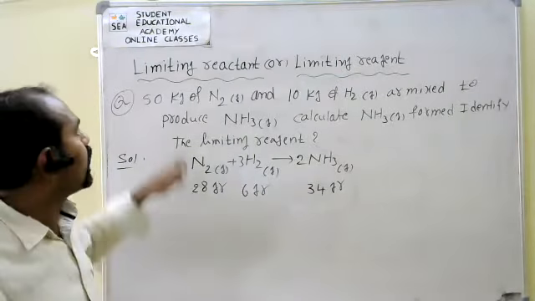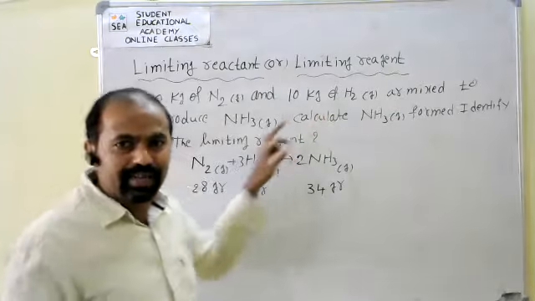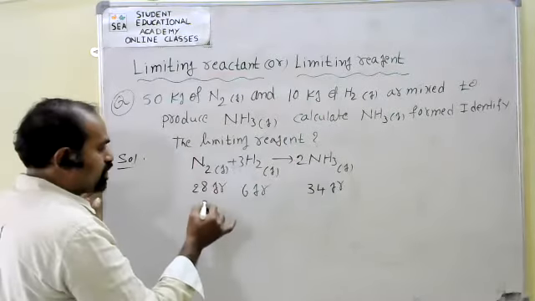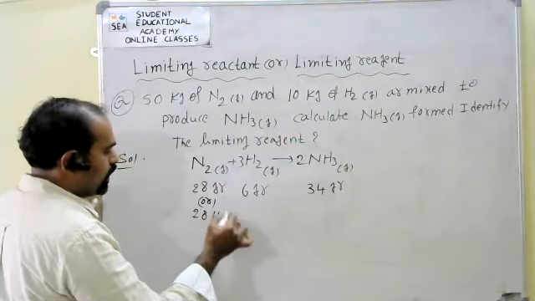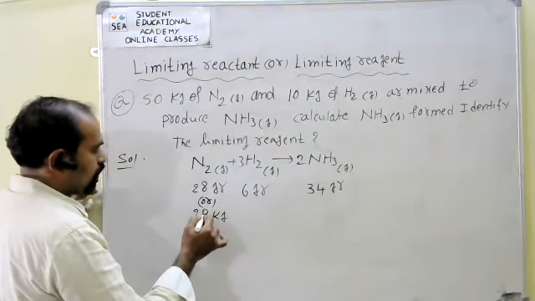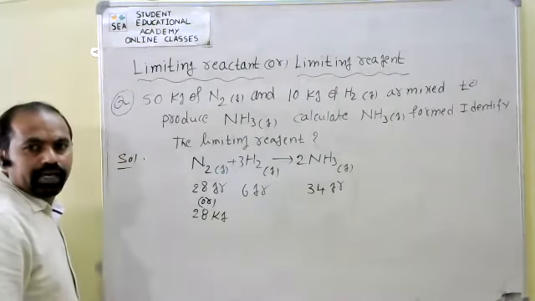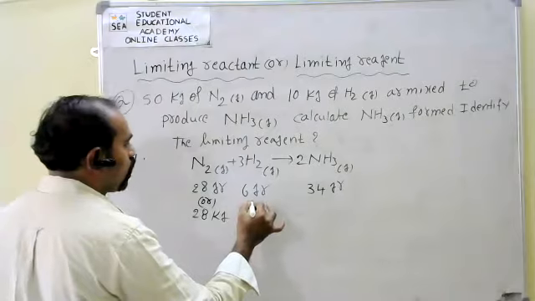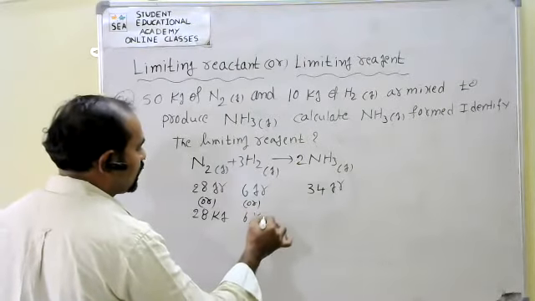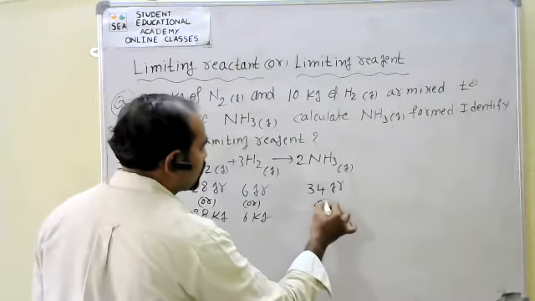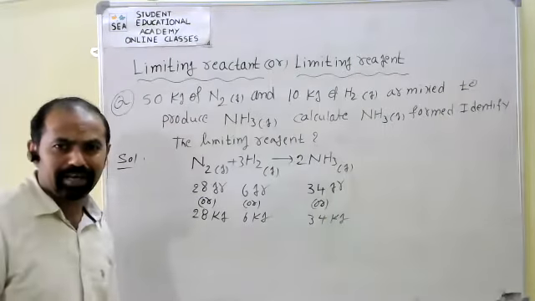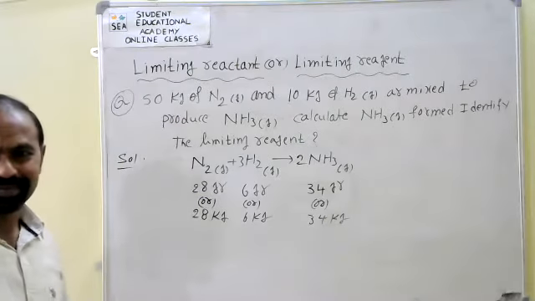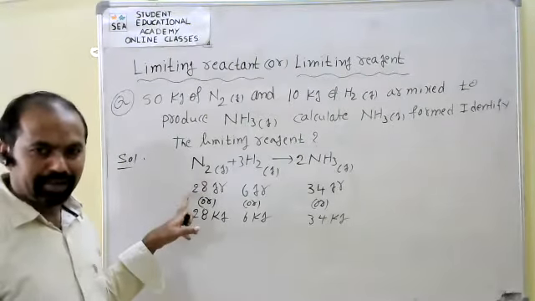Here the problem is given with respect to kgs, so I will take it with respect to kgs. If it is 28 kgs of nitrogen, then automatically 6 kgs of hydrogen, and 34 kgs of ammonia. Any problem?